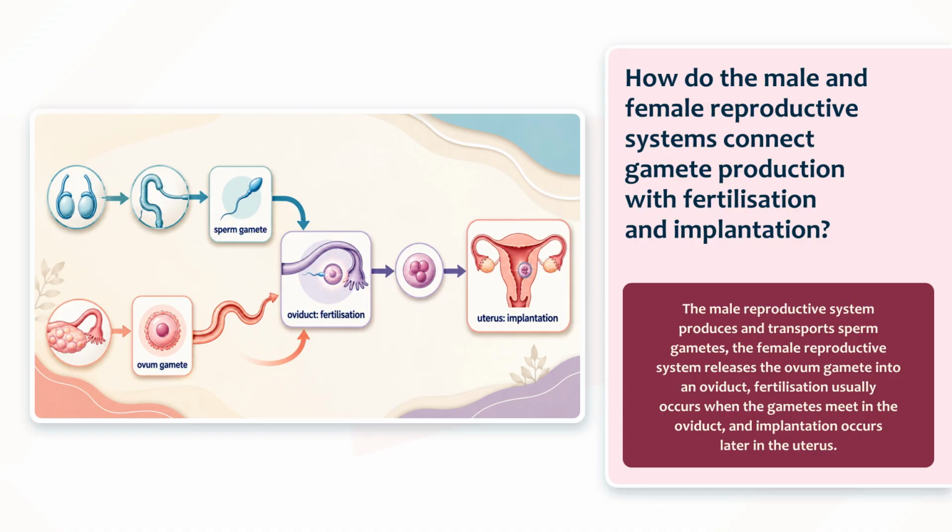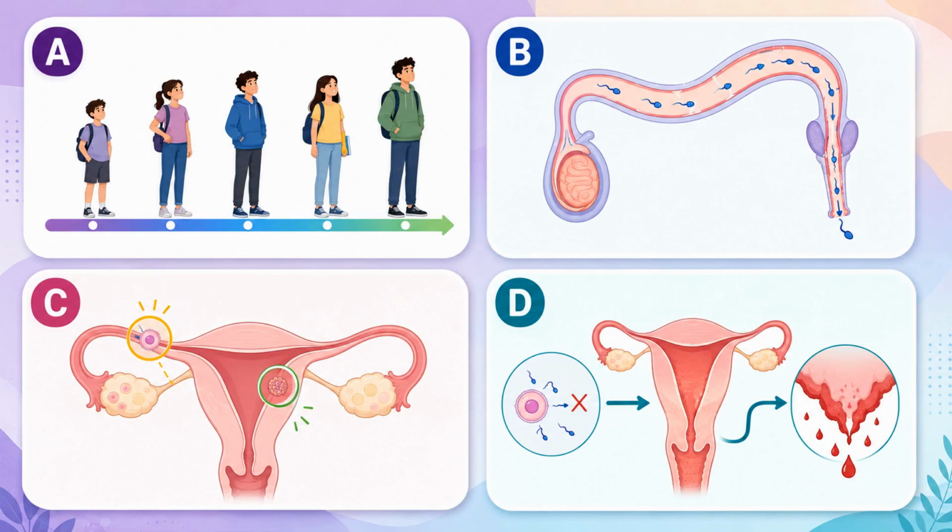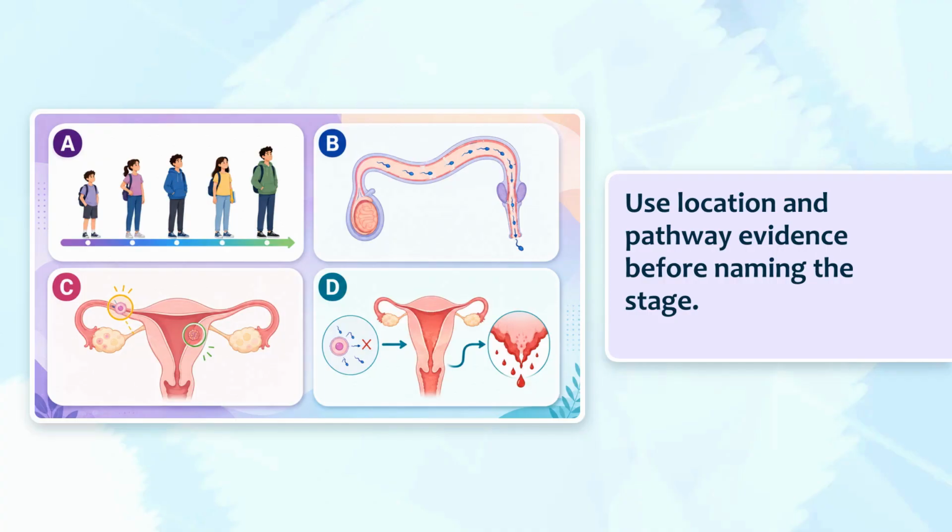Next, you will use location, pathway, and cycle clues to solve an unfamiliar reproduction diagram. The mystery cards reuse familiar clues about puberty timing, the sperm pathway, fertilization versus implantation, and menstruation. Identify each idea from visible evidence. Make the diagram support the biological conclusion.